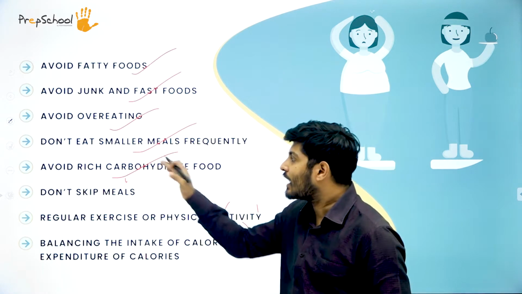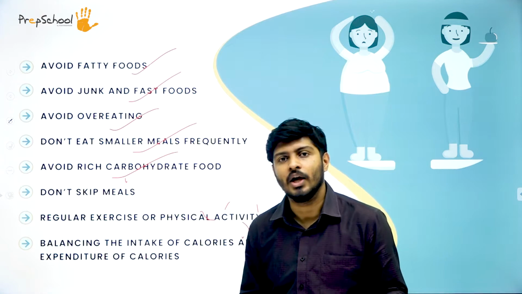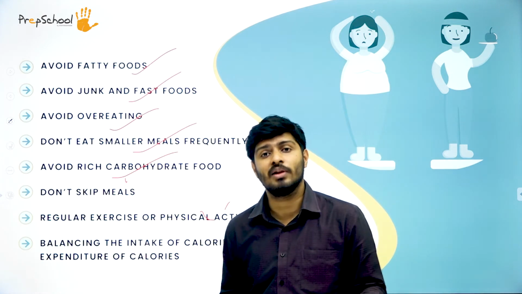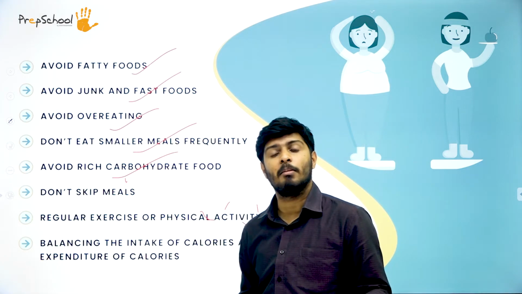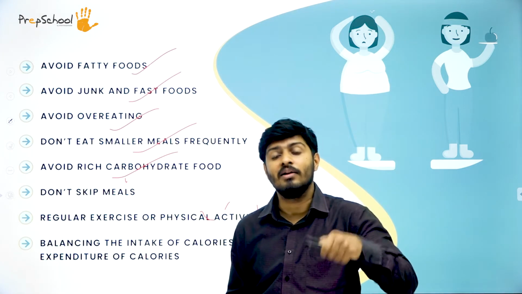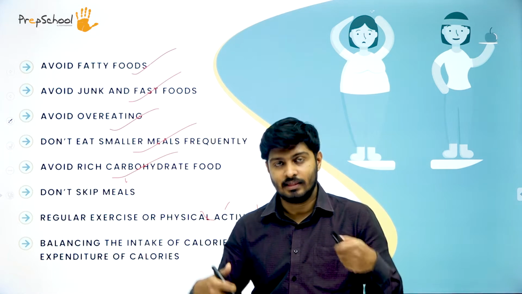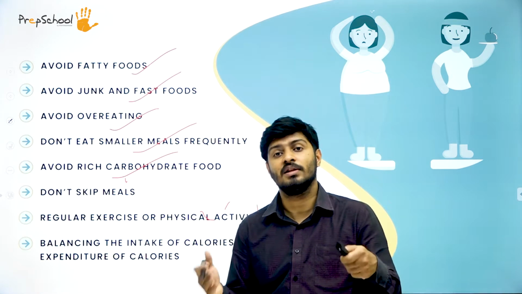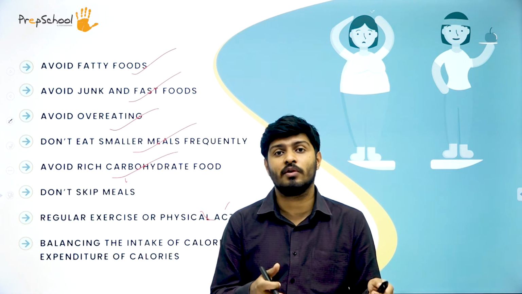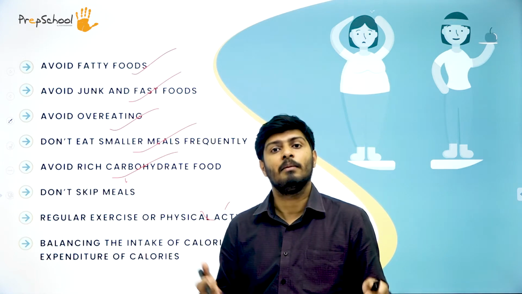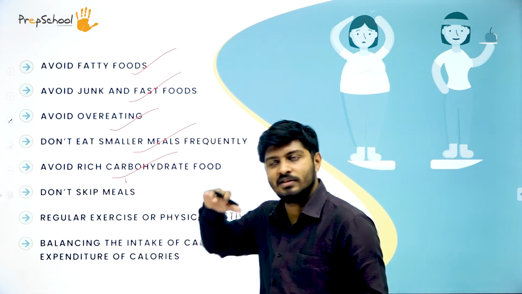The same way, carbohydrate is the main source of energy. You cannot totally kill it unless you are on a ketogenic diet. Now what is a ketogenic diet? We'll talk about it in some other session. But in short, in a ketogenic diet the whole diet is based on fat, not on carbohydrates. In ketosis, they convert the main source of energy into fat, and the reserve energy they make from carbohydrates. So carbohydrate is zero there.